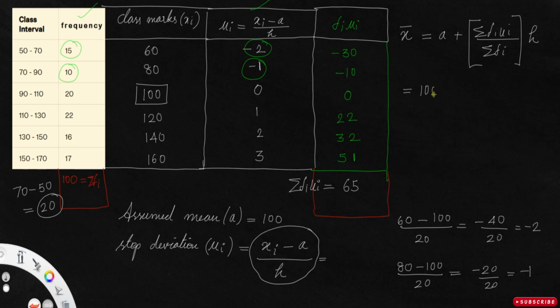So 100 plus sigma fi ui is 65 by sigma fi is 100, into h. See, h is equal to 20. Simplifying this, 20 and 100, 20 goes into 100 5 times. So 100 plus 65 by 5 is actually 13. So 100 plus 13. The answer will be 113. Clear?